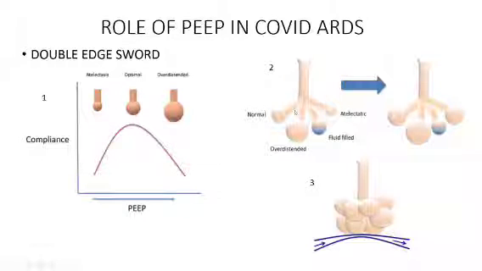In this image 2, we can see a normal alveolus, an already over-distended alveolus, and a fluid-filled or atelectatic one. As we give PEEP, we can see there is an increase, but the over-distended one will become more distended. So I'll tell you how to set the PEEP, how to determine the best PEEP for the patient.